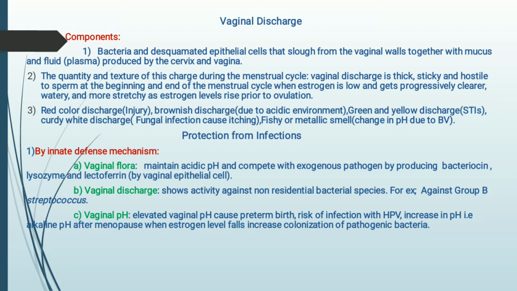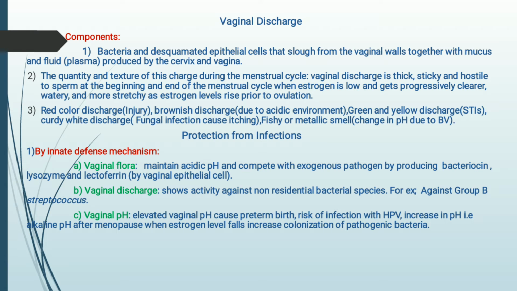Hello everyone, welcome again. In the last video, I already told you about the vaginal discharge and the protection from the infection. By innate defense mechanism, our vagina can remain healthy because there are a lot of factors like vaginal flora, vaginal discharge, vaginal pH. All these things help to protect our vagina from any type of pathogen.